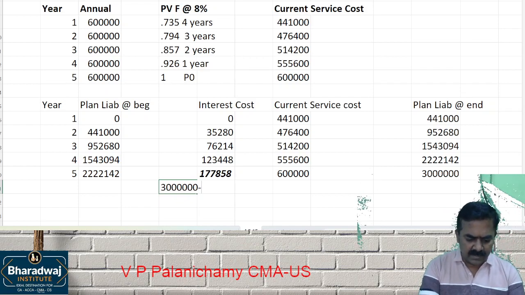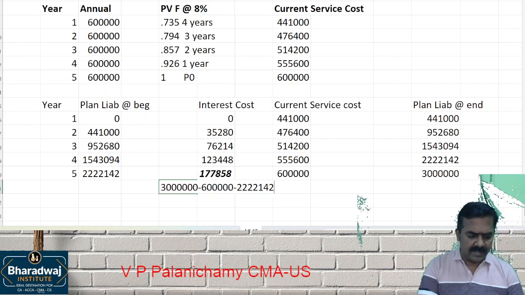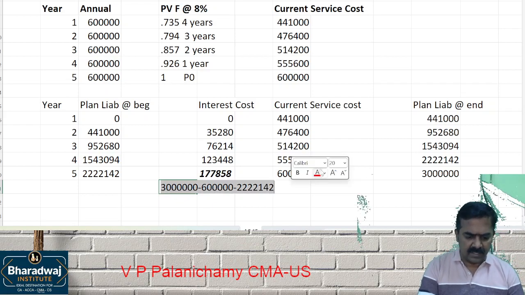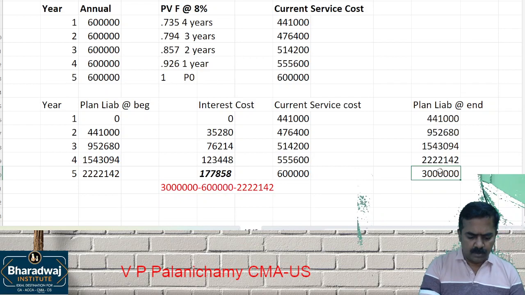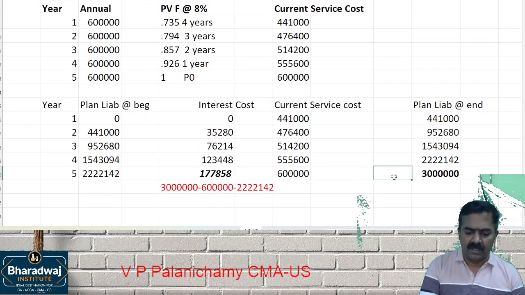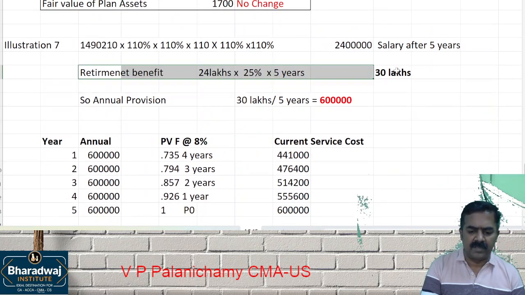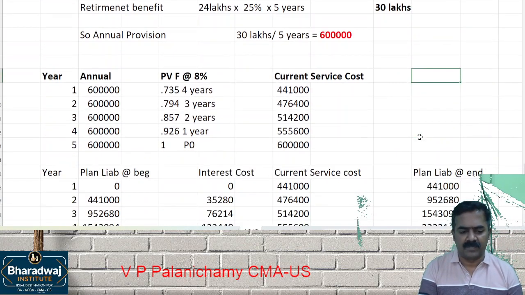30 lakhs minus 6 lakhs minus 22142. That will be the interest cost for the last year. So plan liabilities at the end of the year will be how much? Fifth year will be how much? 30 lakhs. And the 30 lakhs தான் நம்ம obligation pay பண்ண போறோம். Retirement benefit 30 lakhs pay பண்ண போறோம்.